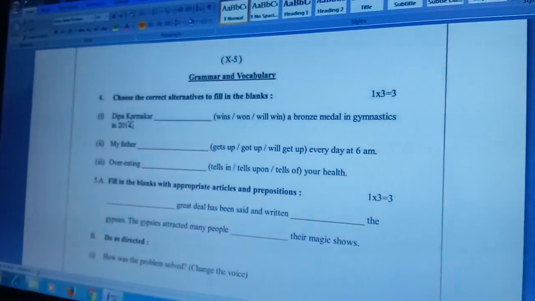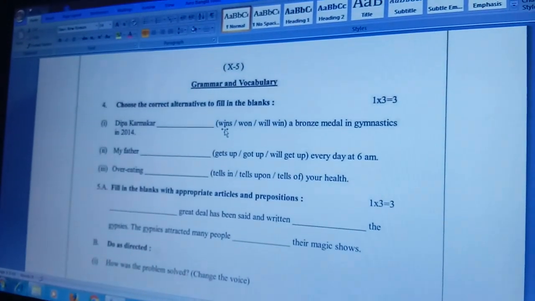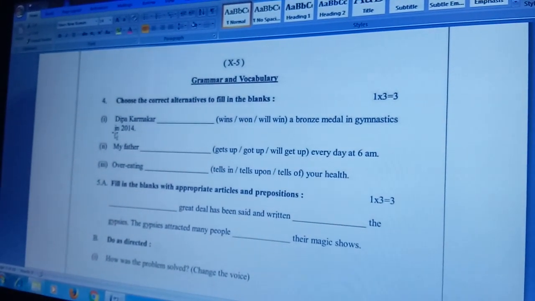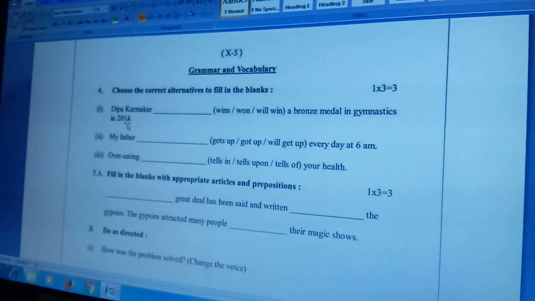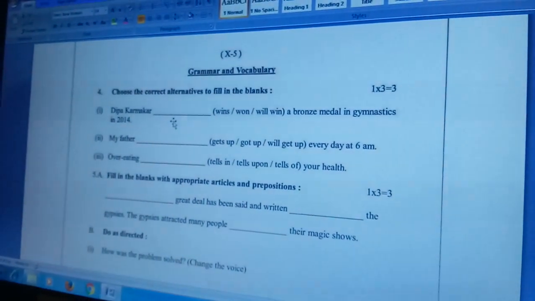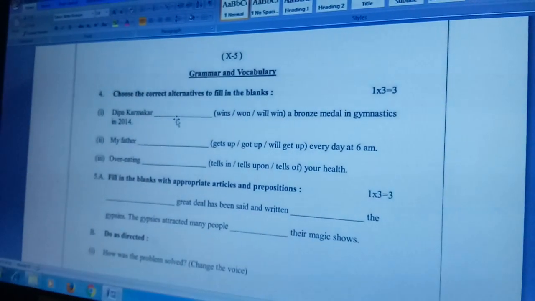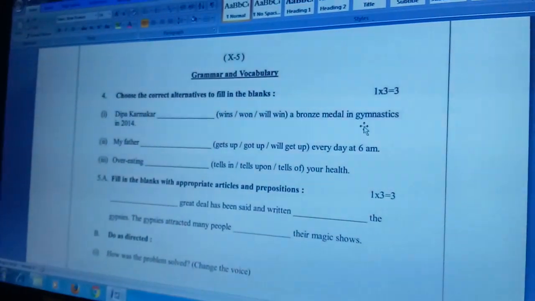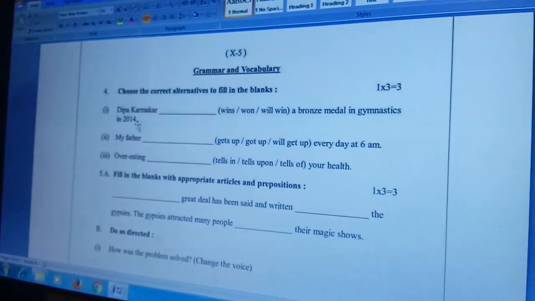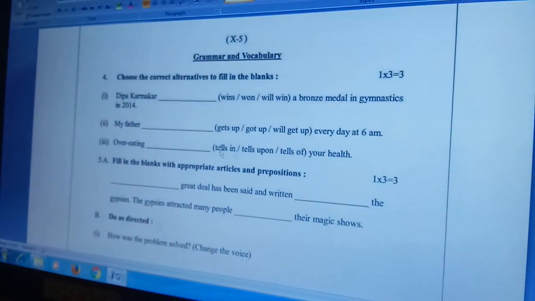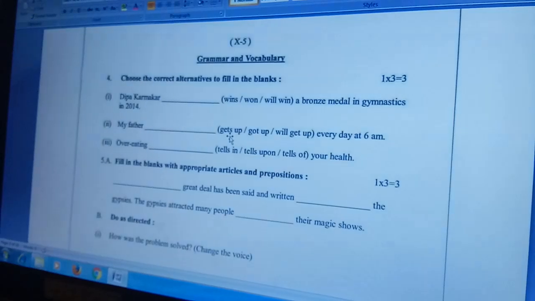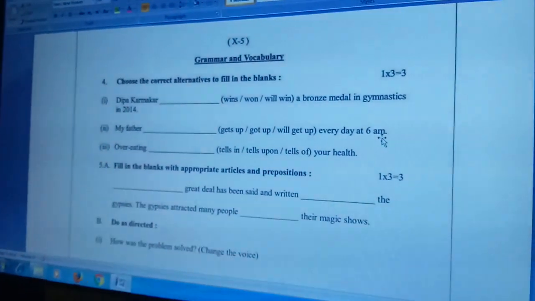For 1, Deepa Karmakar, there are 3 options: wins, won, will win. A bronze medal in gymnastics in 2014. So 2014 is long past. That is why you have to use won here. Deepa Karmakar won, W-O-N, that is the past form of win, a bronze medal in gymnastics in 2014. Now question number 2. My father gets up. That should be the correct answer. My father gets up every day at 6 a.m.